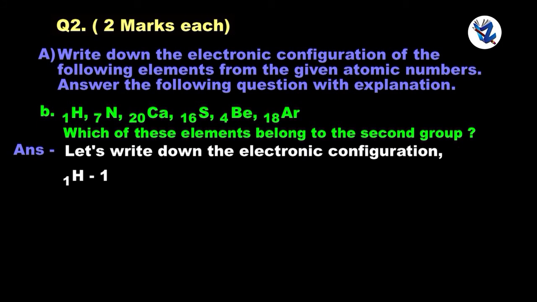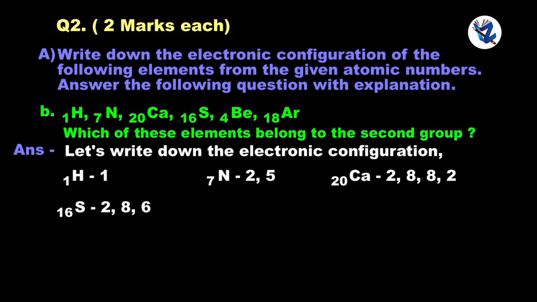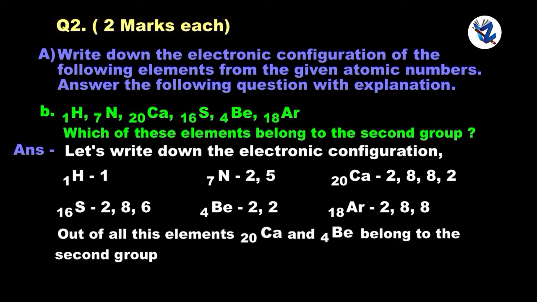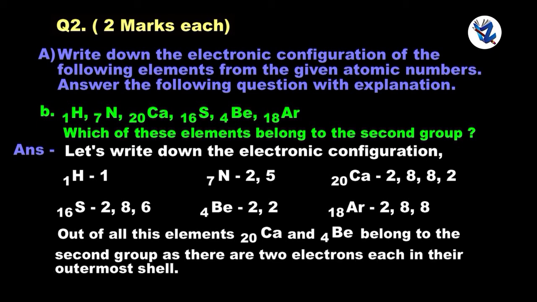Hydrogen 1, nitrogen 2, 5, calcium 2, 8, 8, 2, sulfur 2, 8, 6, beryllium 2, 2, argon 2, 8, 8. Out of all these elements, calcium and beryllium belong to the second group, as there are 2 electrons each in their outermost shell.